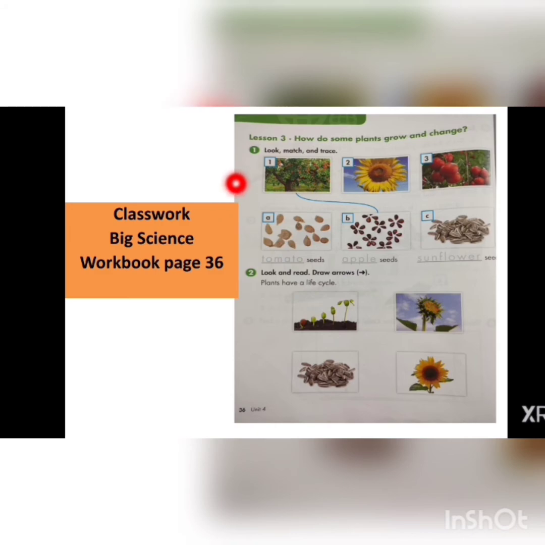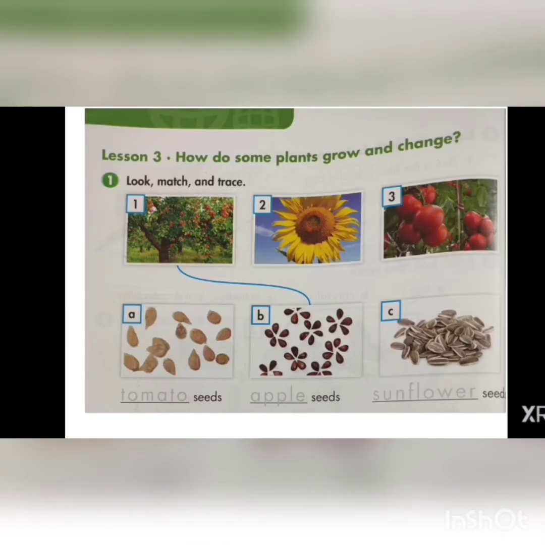Now look at page number 36. There are two questions, question number 1 and 2. First, we will do question number 1. Question number 1 is look, match and trace. What you have to do is match the plant with its seeds. Now this is a plant of apple, so you have to match this plant with these seeds. These are the seeds of apple, so they already match this plant with its seeds, and you have to trace over here apple. Because these are the seeds of apple.